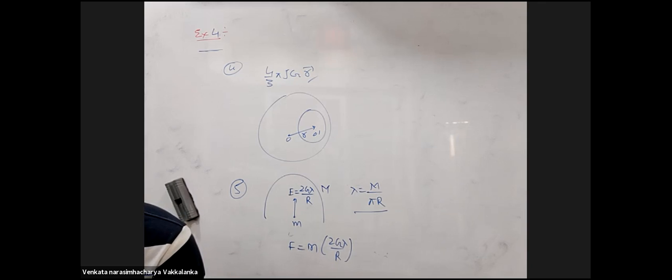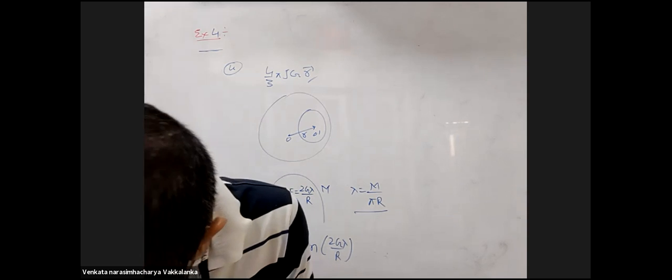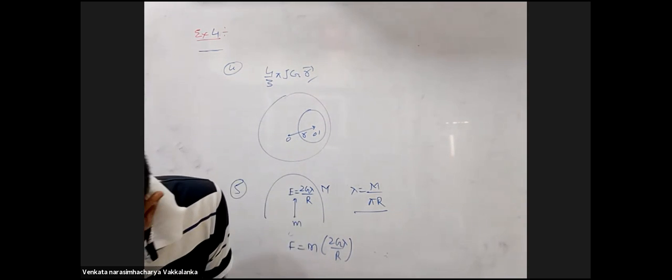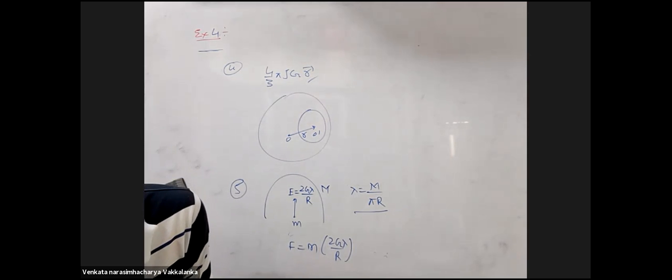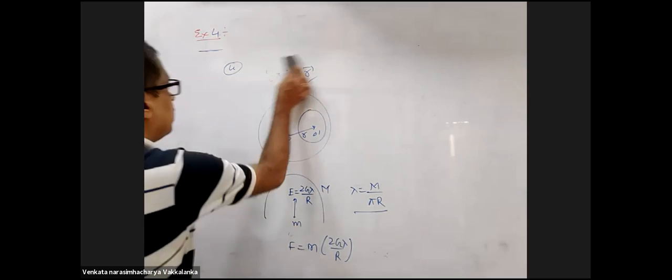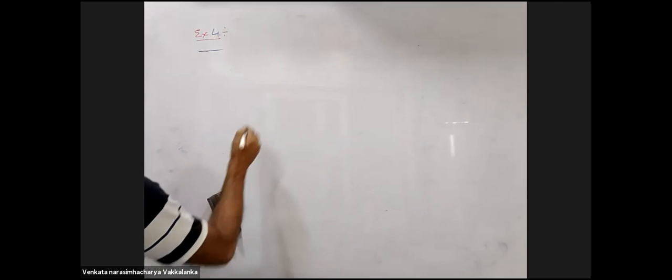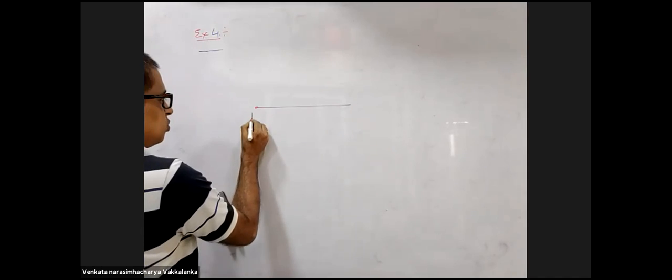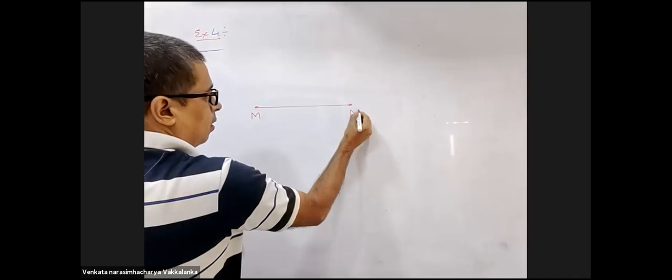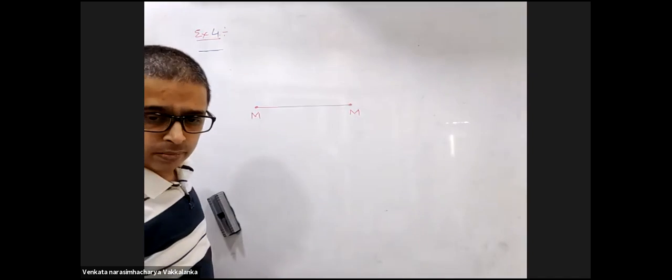The gravitational constant is capital G. The correct options are... In 2013 I can see three questions here. None of them match what you are saying. Have a look. You are telling me two masses, this is capital M and capital M. So I got an answer, but I think there's a problem with the answer key.